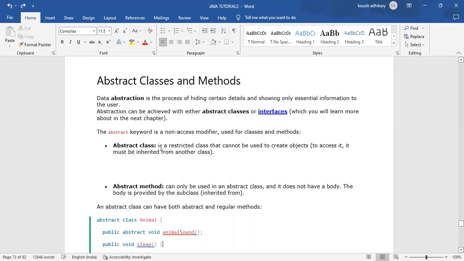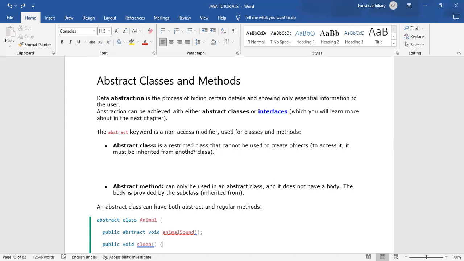Abstract class is a restricted class that cannot be used to create objects. That means a restricted class. An abstract class, we can't create an object like a normal class. We can create an object of a normal, ordinary class.